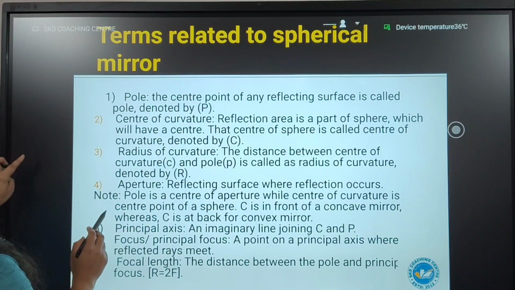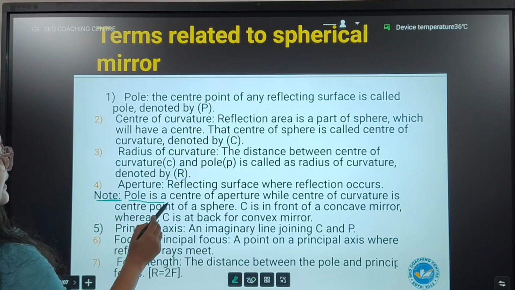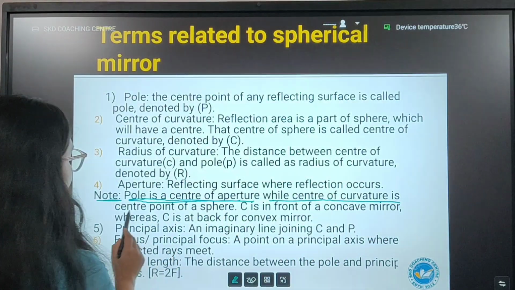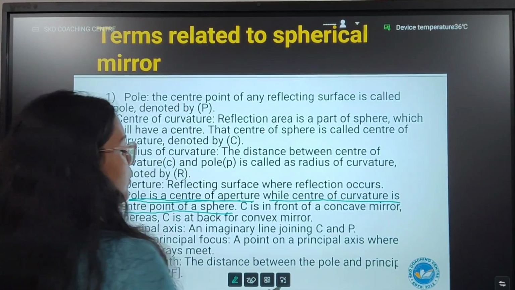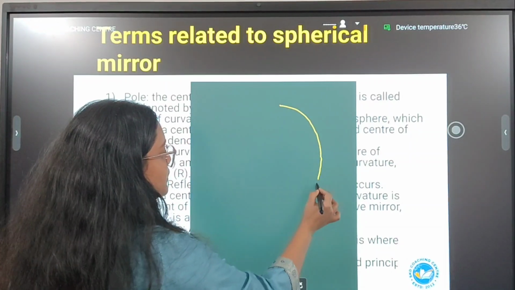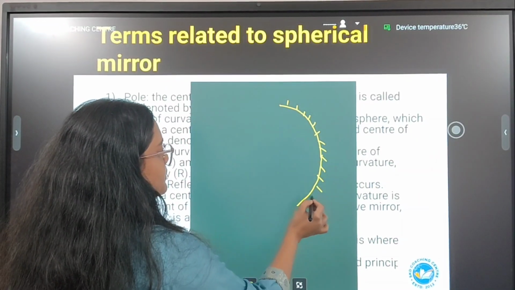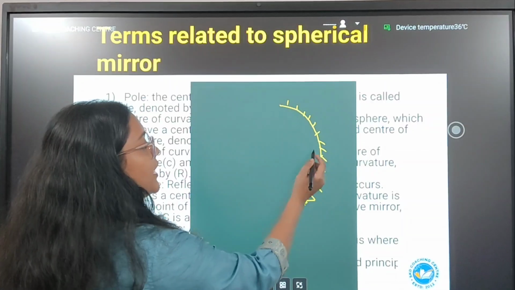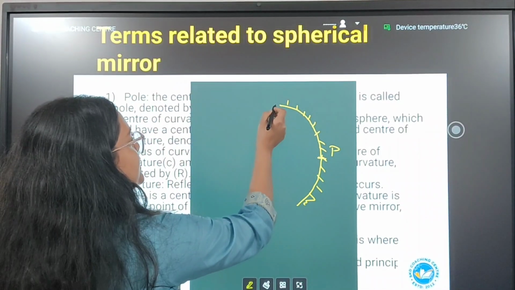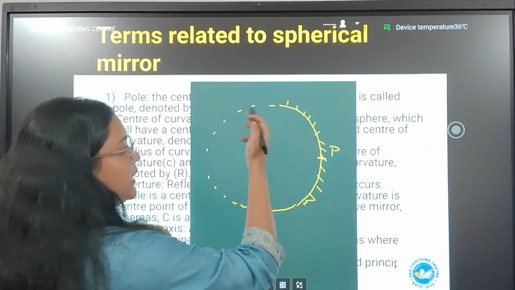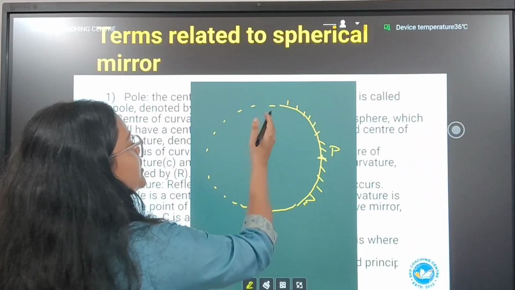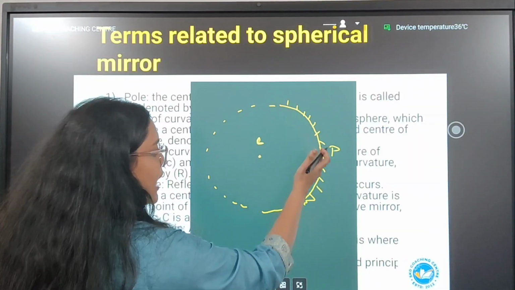There is a note. Pole is a center of aperture, while center of curvature is a center point of a sphere. Very, very important line. Mirror, that is the aperture. Where there is the aperture, the half of the aperture is called as the pole. And this reflecting surface or concave surface is made up of a sphere. The center of curvature is at the half of the sphere, whereas pole is at the half of the aperture.